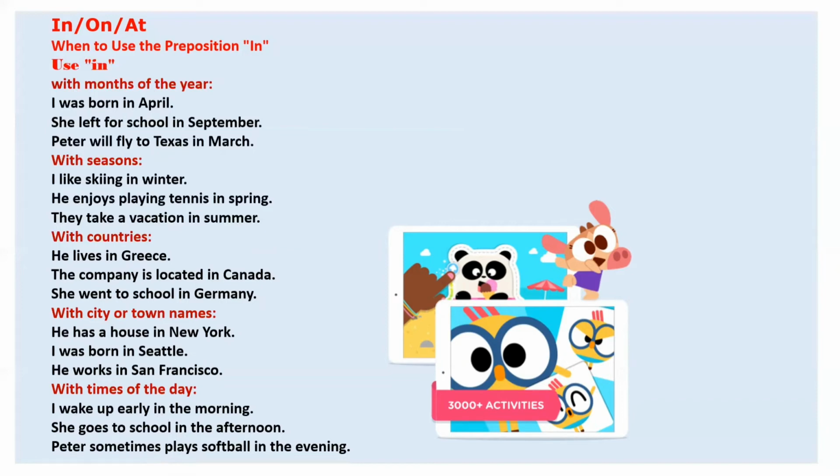And one more simple thing: the more you read, the more easily you will come up with the right preposition in the right context. Read more and automatically it starts clicking in your mind. Where to use, how to use, everything will be solved. But yes, important exceptions are there. We use at with night. I sleep at night. He likes to go out at night. So you need to remember this. This is in the context of time of the day.